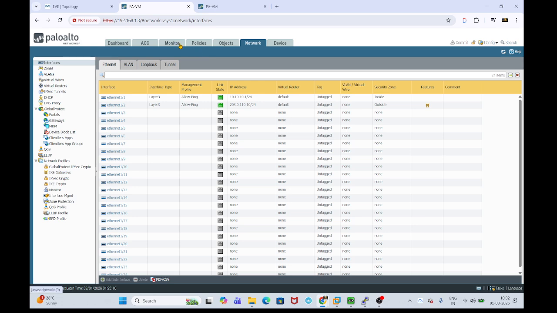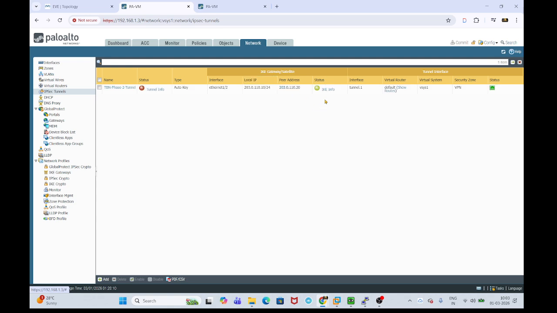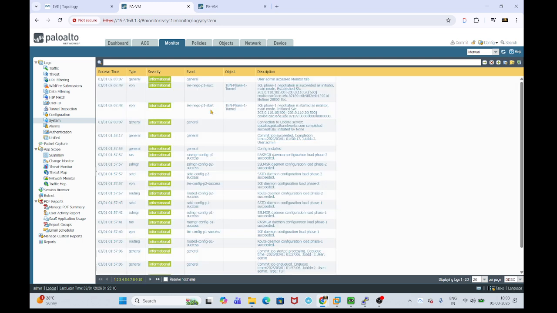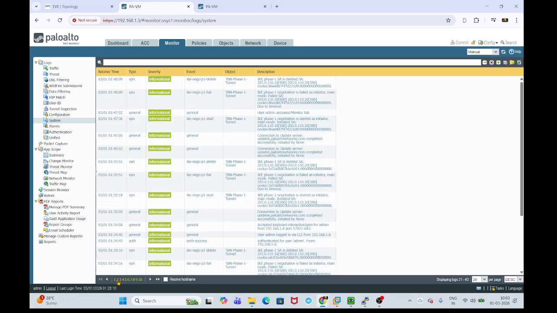Let's check the IPsec status. See here, now the phase one tunnel came up. If you check the monitor logs, the phase one will be successful: P1 start, P1 success. Before, P1 had failed. Whenever there are no ARP entries, it is phase one start, phase one fail.